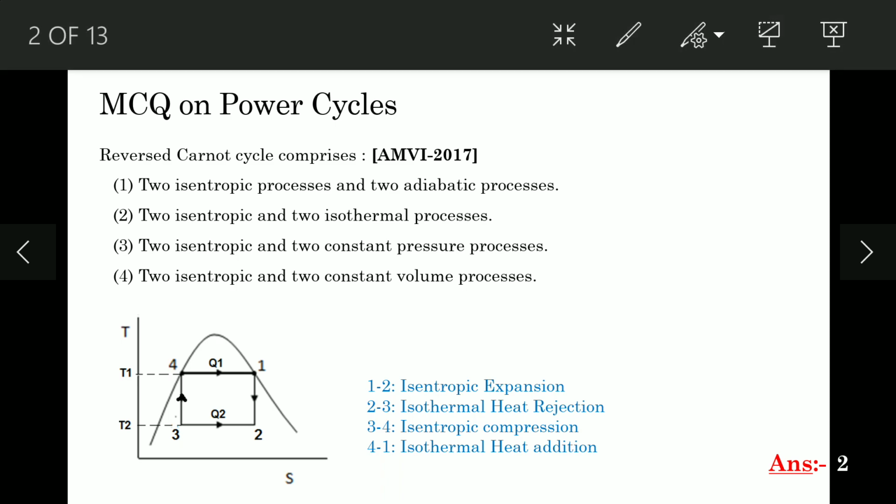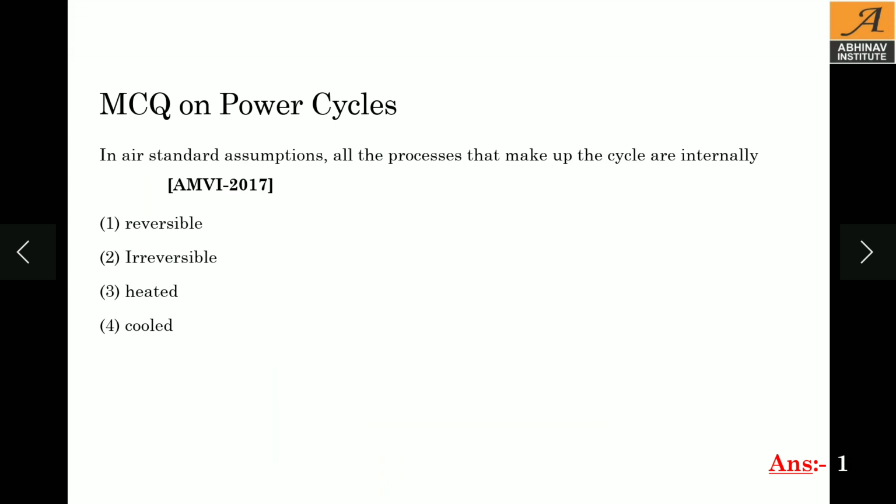Now this is a reverse Carnot cycle. For reverse Carnot cycle, there are two isothermal and two isentropic process. So option 2 is correct. So reverse Carnot cycle comprises two isentropic and two isothermal process. And if it is only Carnot cycle, for Carnot cycle also there are two isentropic and two isothermal process.